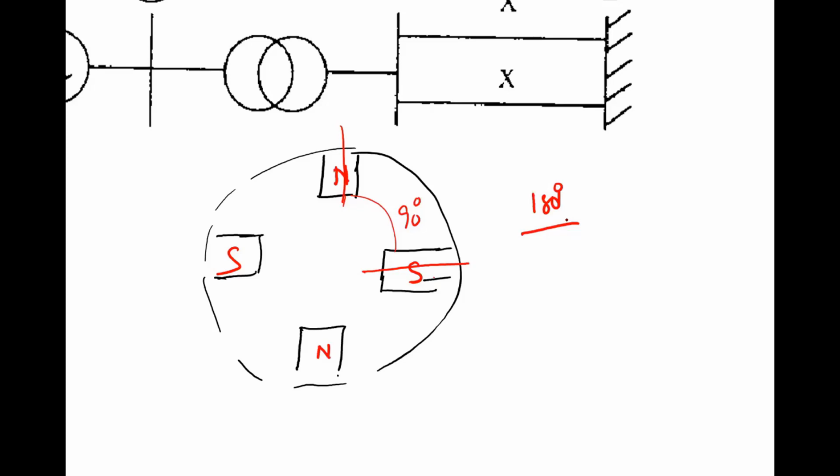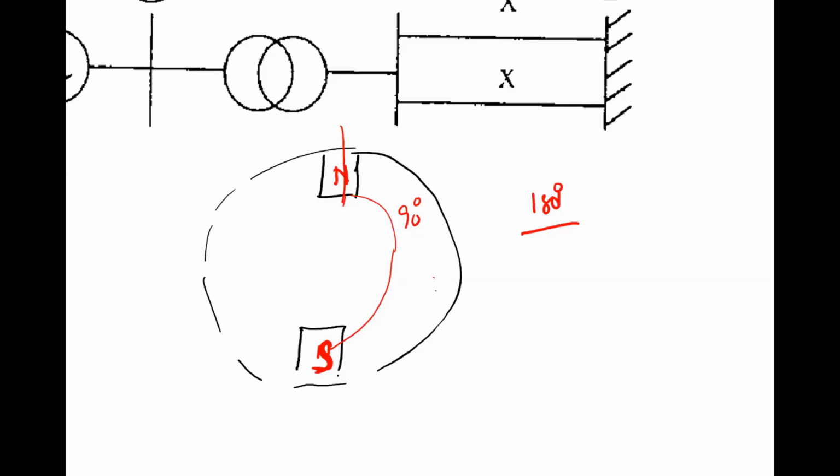So, if there are only 2 poles in a machine, one north pole and the other a south pole, then your electrical displacement and mechanical displacement will match. Theta electrical is equal to theta mechanical.